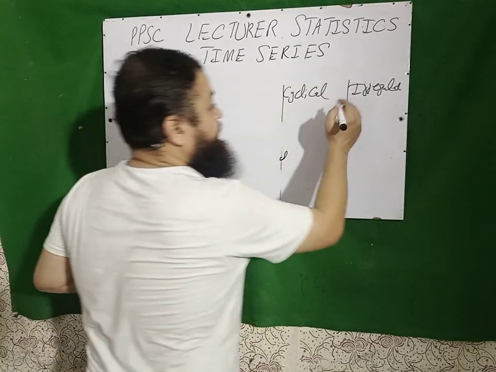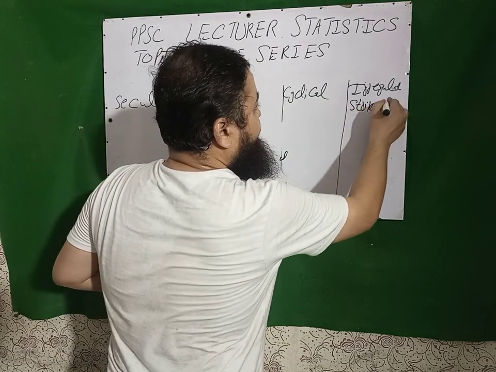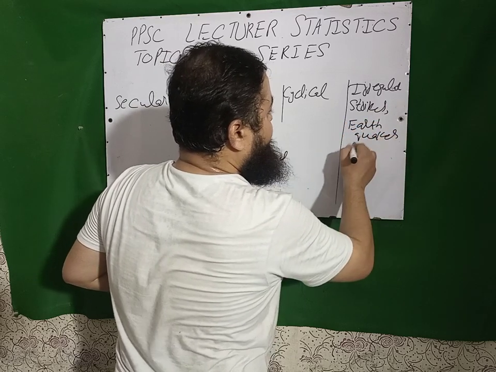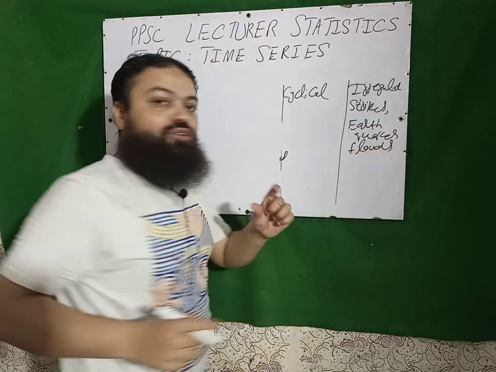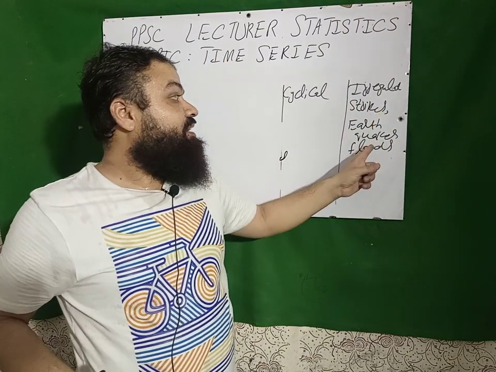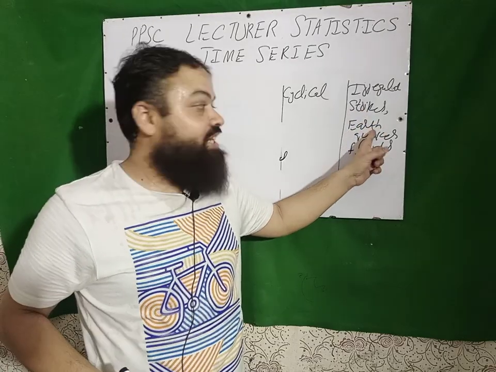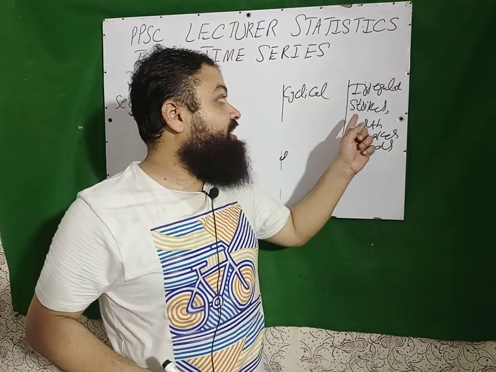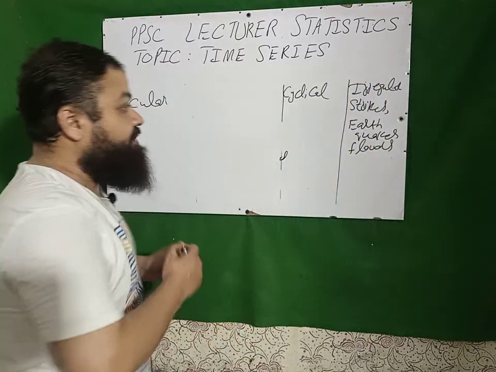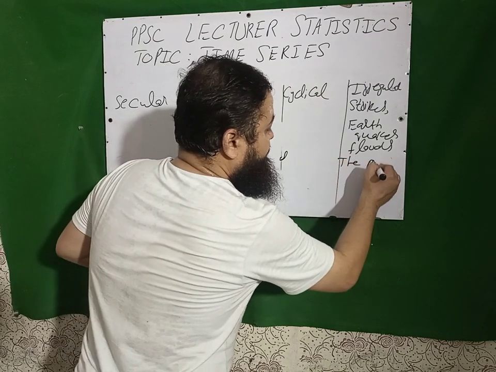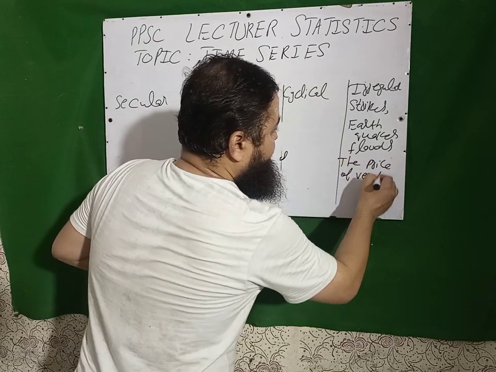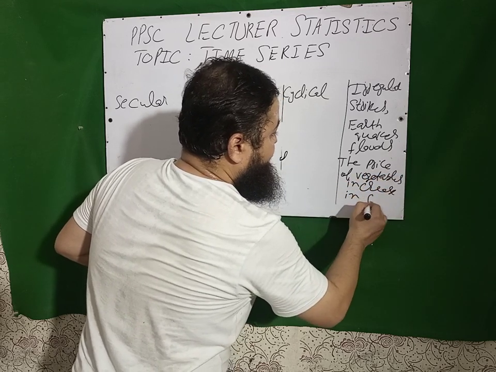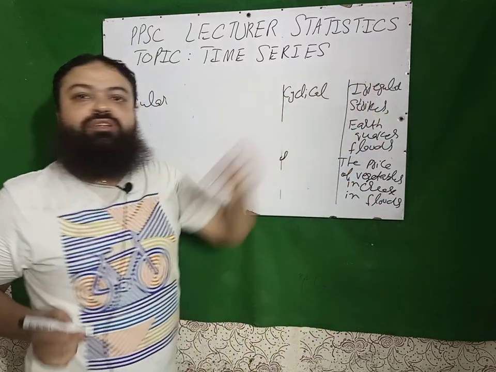And what about irregular? Whenever you have strikes, earthquakes, floods, all those components, whenever there is a variation because of a strike, because of an earthquake, because of floods, these are the components of irregular variations. Irregular is denoted by I. I will give you an example. The price of vegetables increases in floods. This is irregular variations.